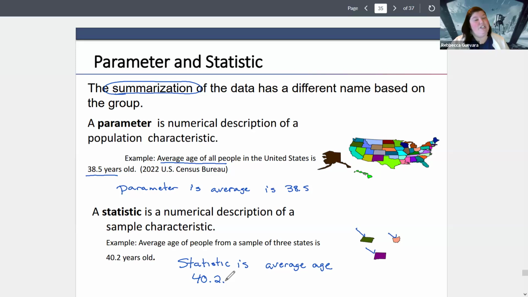Usually what we're going to focus on is those samples. So we're mostly going to be dealing with those statistics. And you notice that my statistic age is not the same as my parameter age. This is going to happen a lot because we're comparing a sample to a population, and samples are always going to be slightly off from populations.